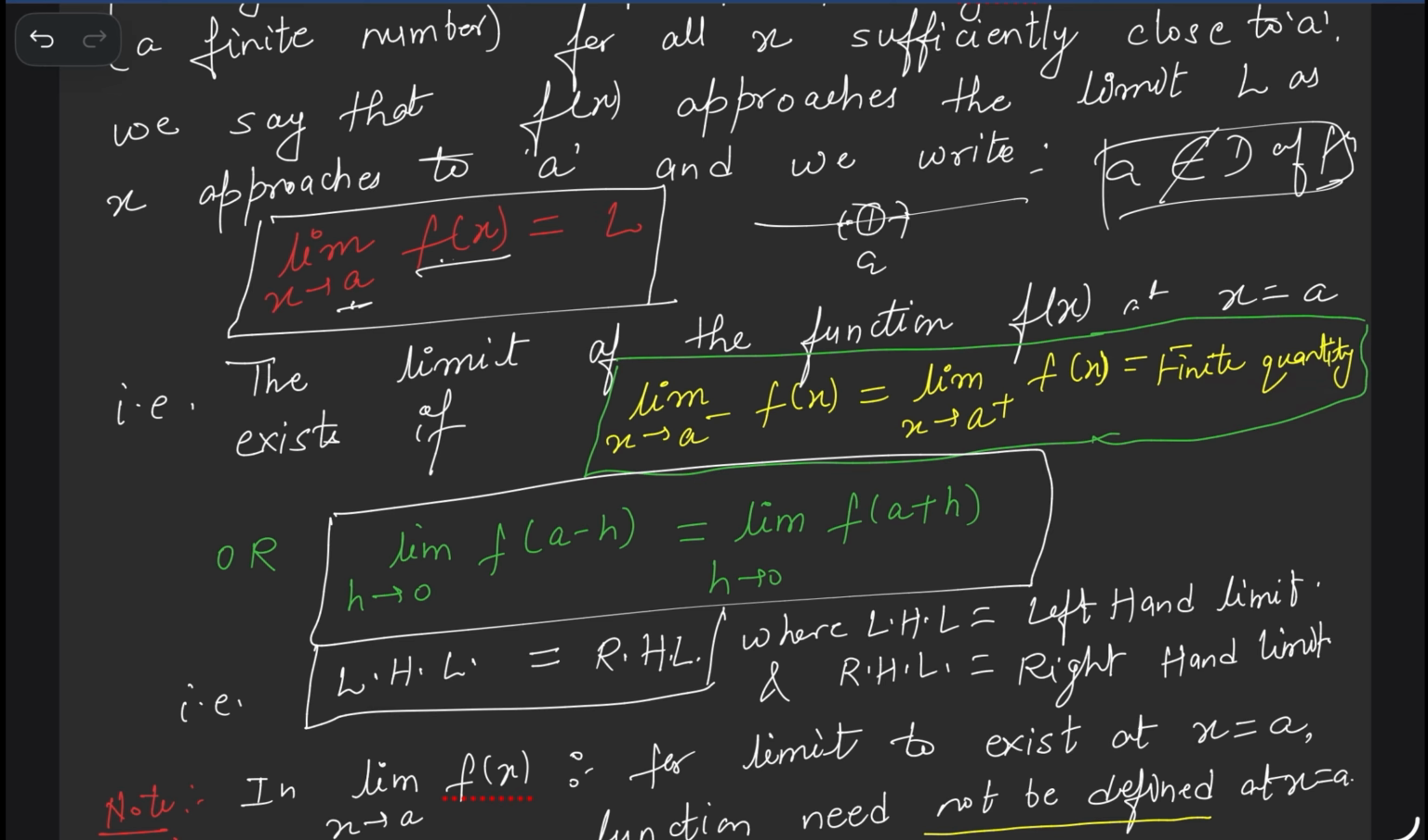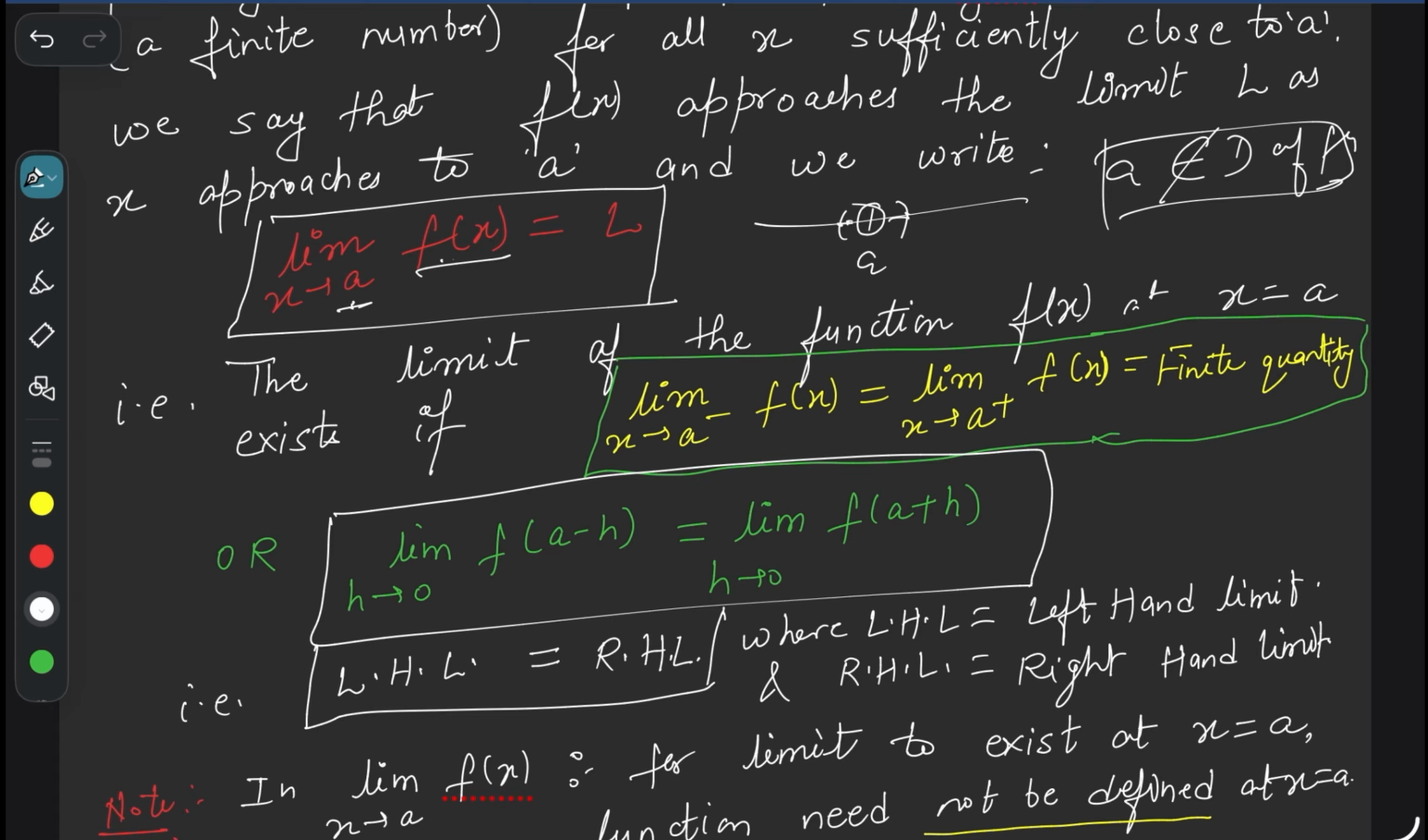Or limit h tends to 0, we already discussed. Why, how does this one change to this one? Simply, a minus means what? Put x equal to a minus h. Why put x equal to a minus h? We know h is a very small quantity. So x tends to a minus means slightly lower than a. Slightly lower than a means what will you write? Less than a? No. Slightly lower than a means a minus a very small number, h is a very small number. So that's why just put x equal to a minus h.